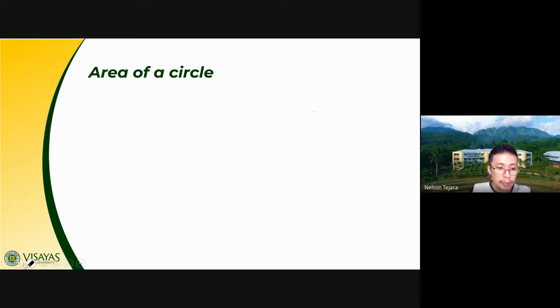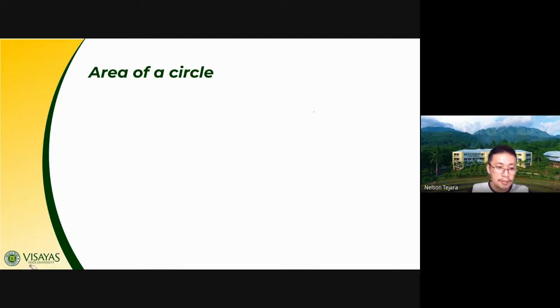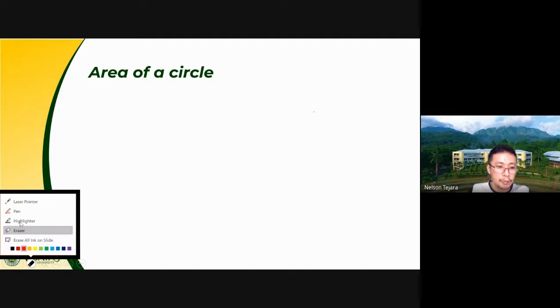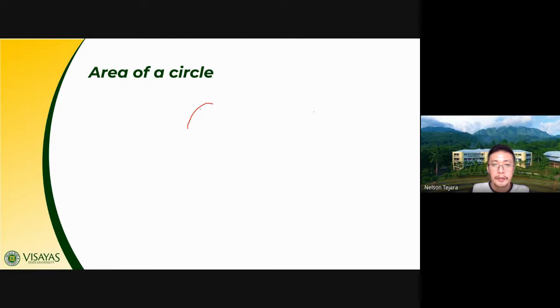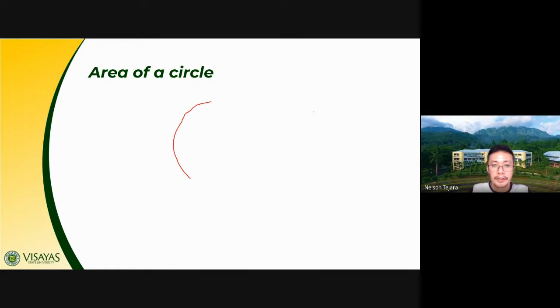For example, please consider that this is a circle. I can't draw a perfect circle here, but let's just assume, class, that this is a perfect circle.